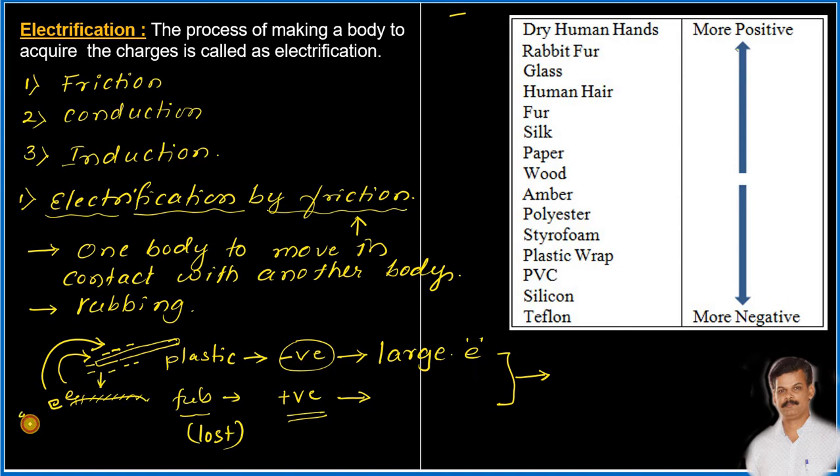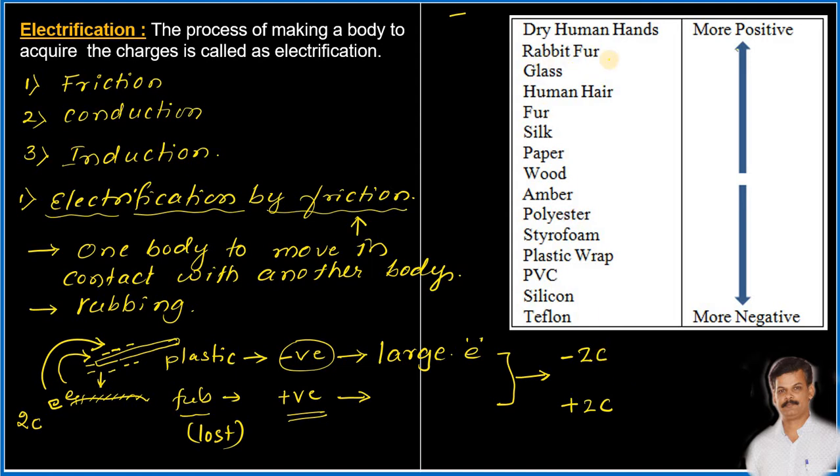Suppose here 2 coulomb of charges move from fur to the plastic rod, then the plastic rod will be having -2 coulomb of charges, whereas the fur will be having +2 coulomb of charges. Okay, so there will be equal amount or quantity of charge on both surfaces.